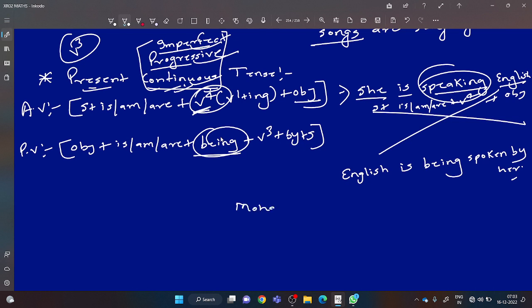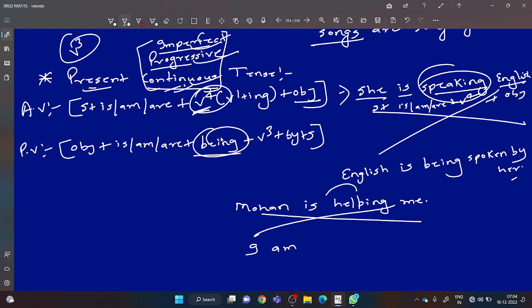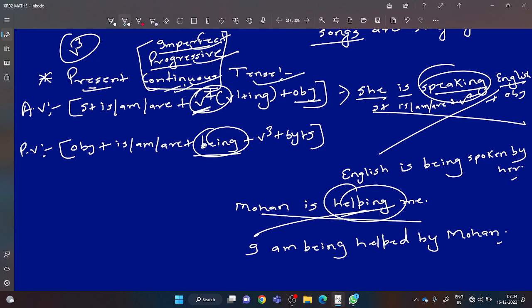Take one more example and solve this question. Mohan is helping me. Solve this question in your copy. You will use the cross method now. So "me" will come as "I am". What is V3 of help? Helped. But to make V4 into V3, you will use being at first. So: I am being helped by Mohan. I hope you have understood how to change the active voice to passive voice of present continuous tense.